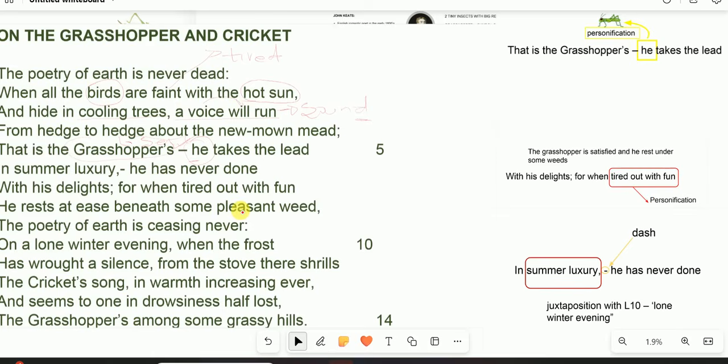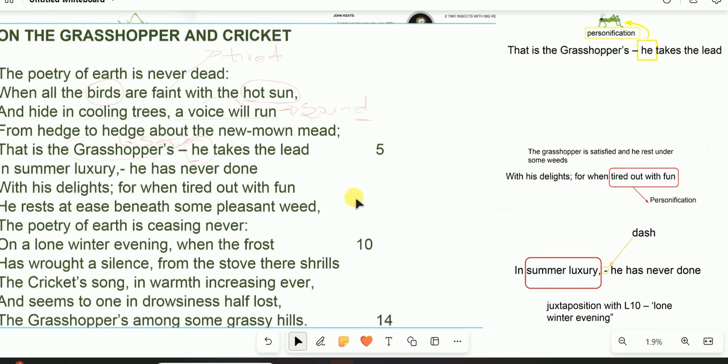And then now we are going to transition to the sestet, where we read about winter and see how the beauty of nature is sustained during winter. Bear in mind the first line, the poetry of earth is never dead, which is a metaphoric representation of the beauty of nature that is never ending. And what represents the beauty of nature in this poem is the sound that is produced by the two insects.